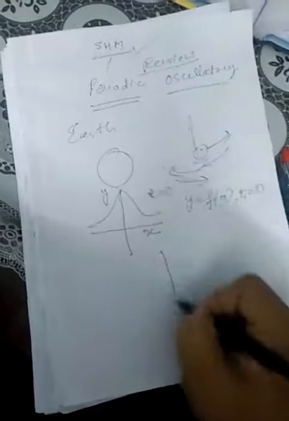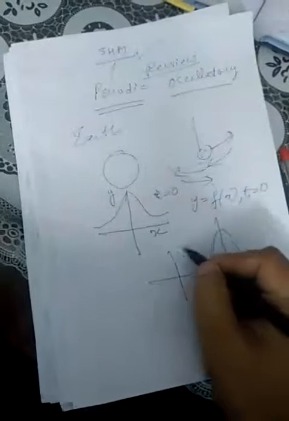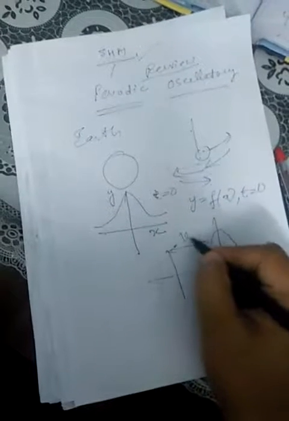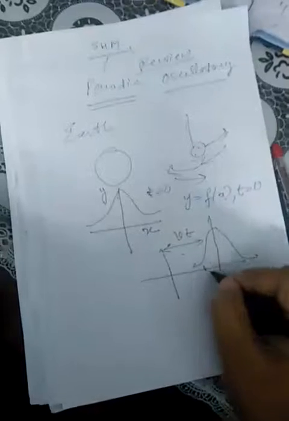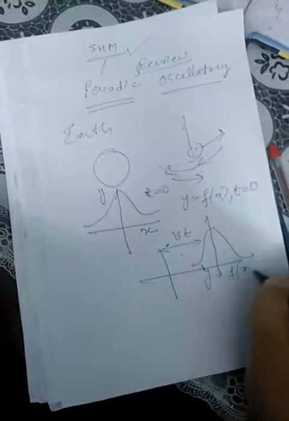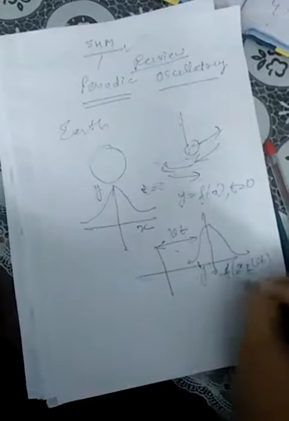Now let us say after a certain time t, the wave begins to move. It has traveled a certain distance. It is traveling with velocity v. At a certain time t, it has traveled a distance vt. So that means y is equal to f(x minus vt), because this much distance has been traveled, at t equal to t seconds.